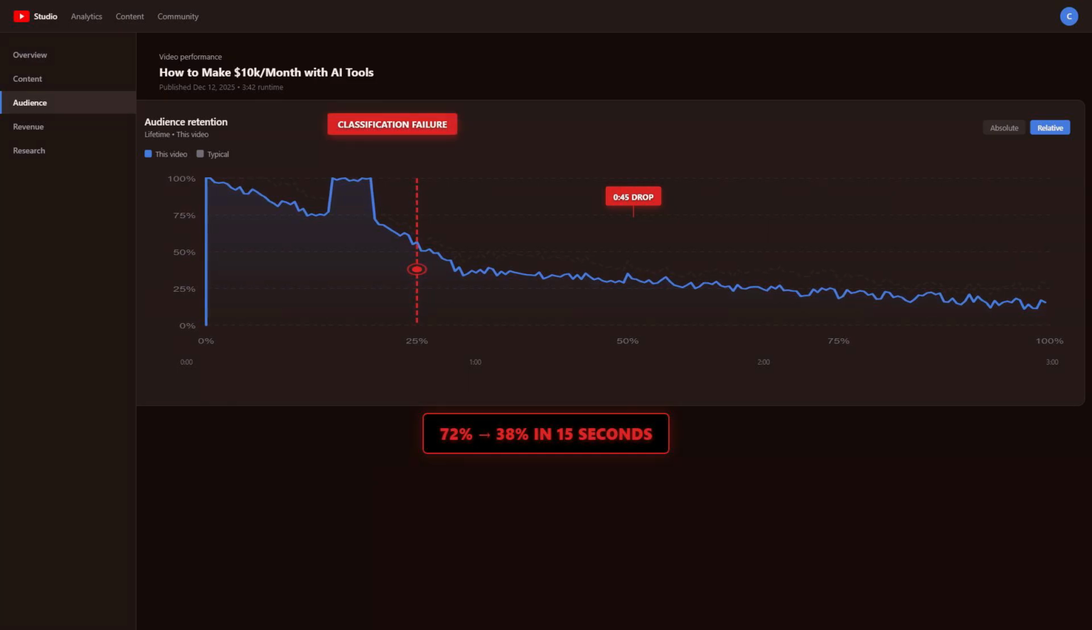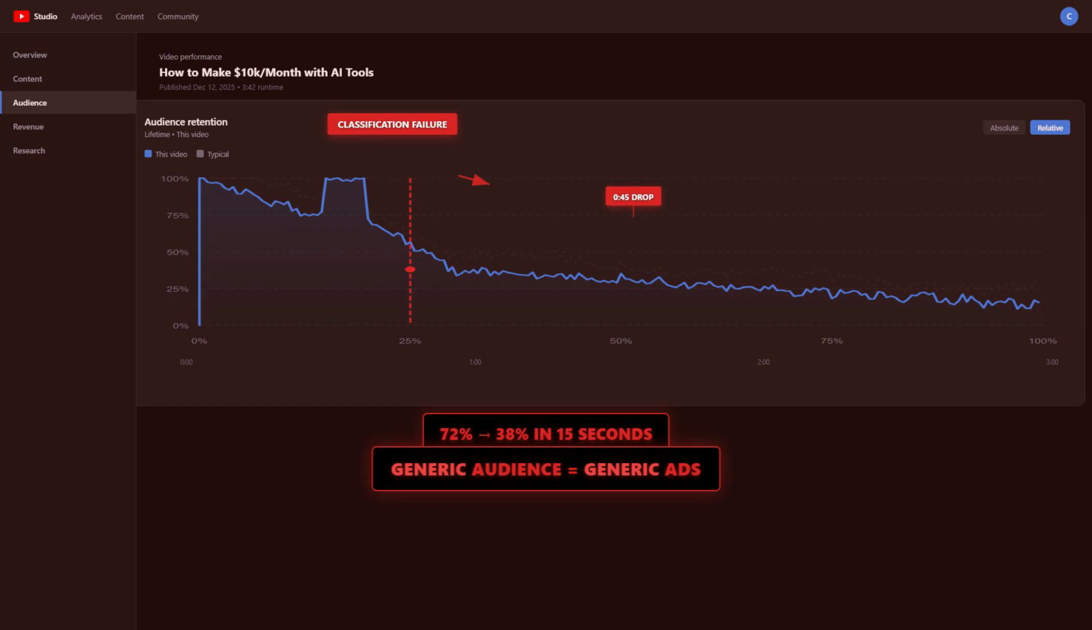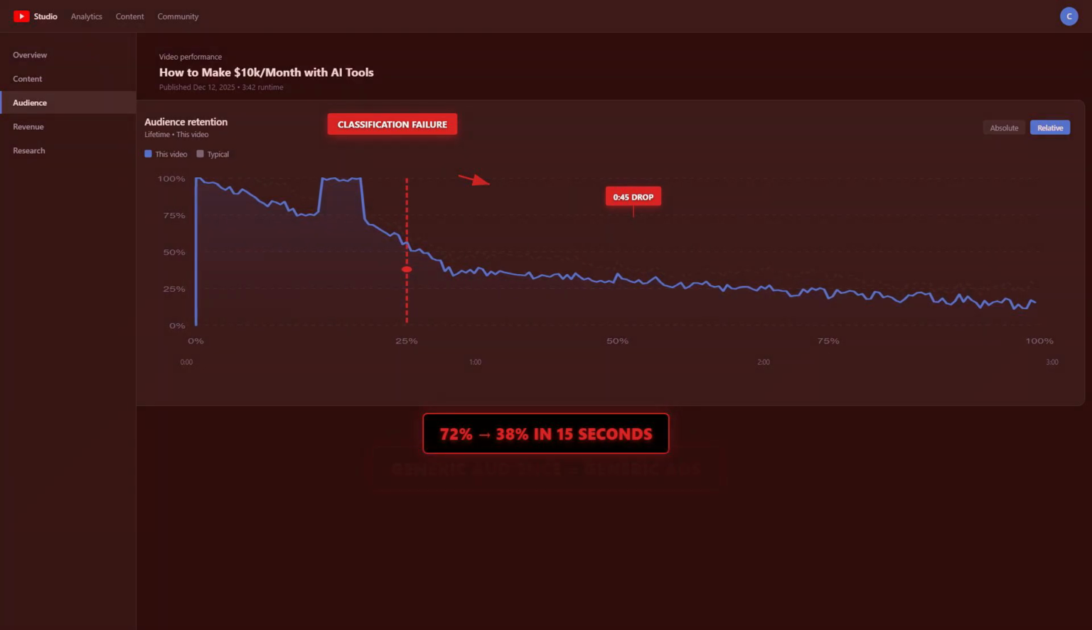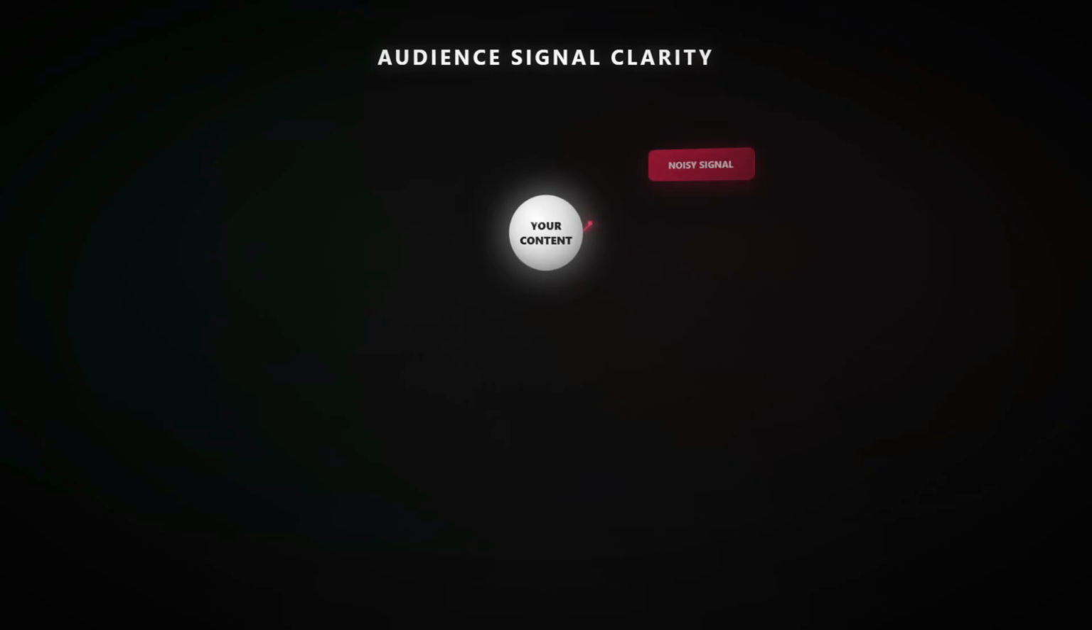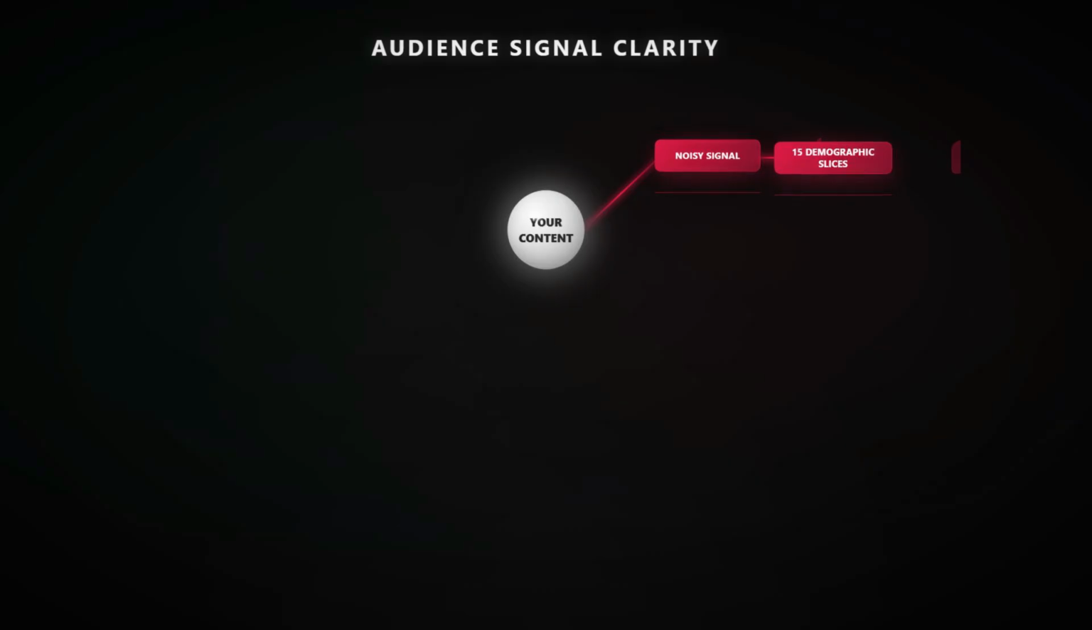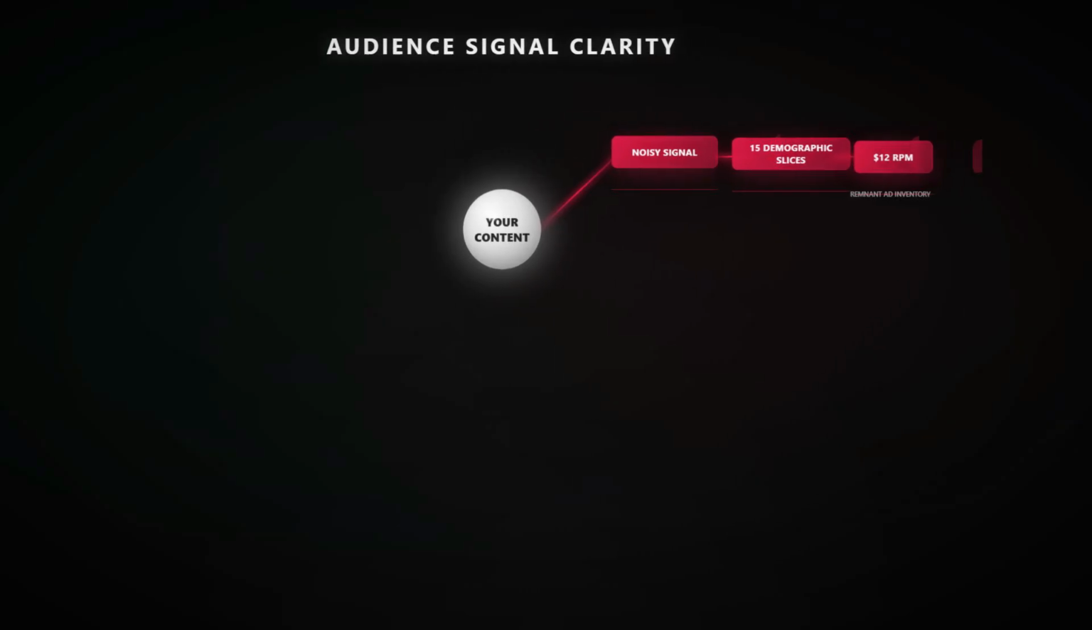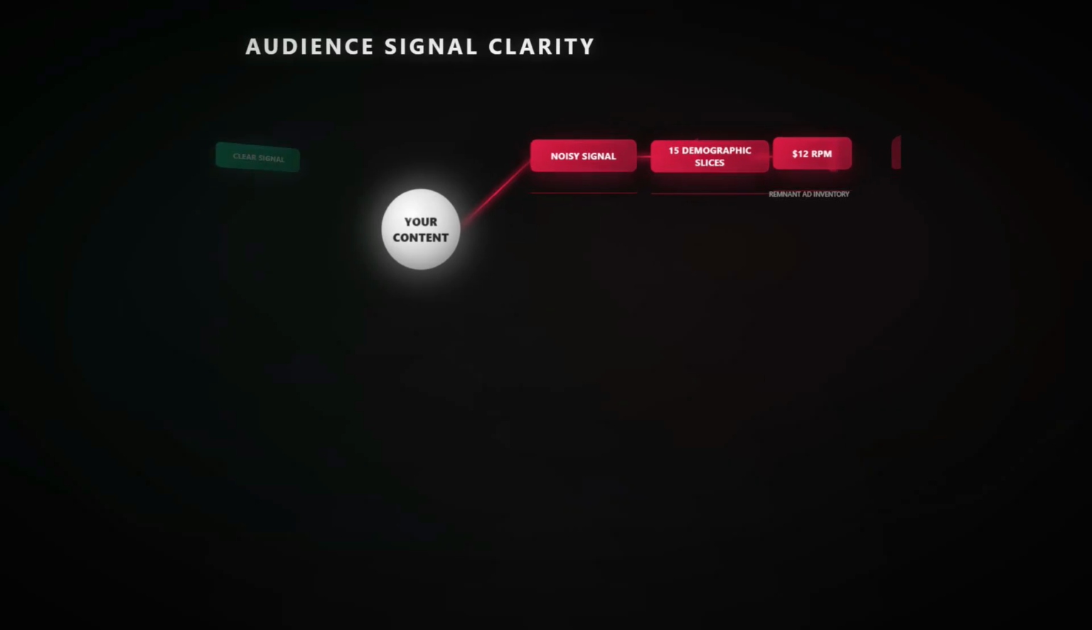That $17 isn't a content failure, it's a classification failure. YouTube's ad server doesn't know who you're talking to, serving generic remnant ads to everyone. The variable is audience signal clarity, not a surface metric, but how consistently your viewers fit a specific demographic bucket. When YouTube knows exactly who to target, advertisers pay a premium. When your audience is a vague crowd, it serves bottom-tier inventory. That $17 is a symptom of demographic noise.